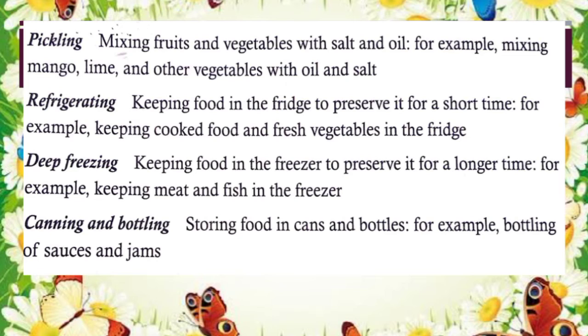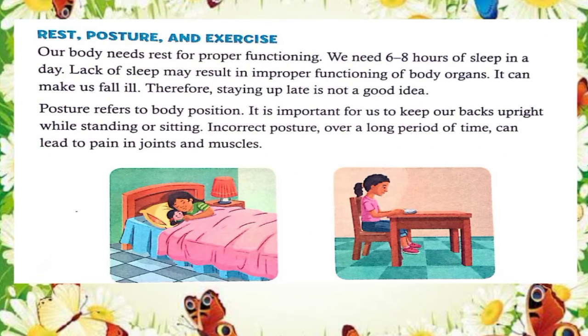Next is canning and bottling. Many of you have seen that many things like juices, jams, milk come in cans. They are sealed in cans after removing germs and moisture from them. So in this method, we can store foods in cans and bottle.